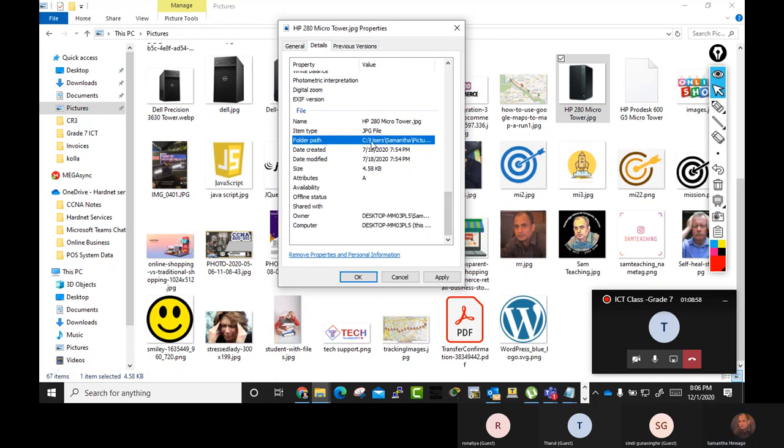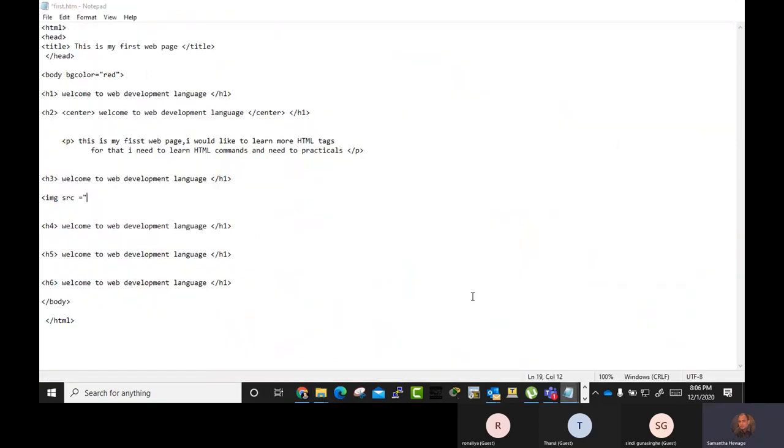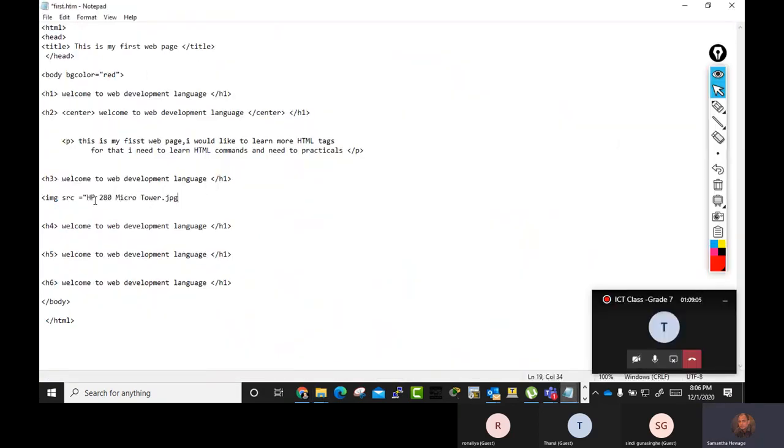Just copy this. Check whether you can paste here. Okay, the location is not pasted, but no worries.